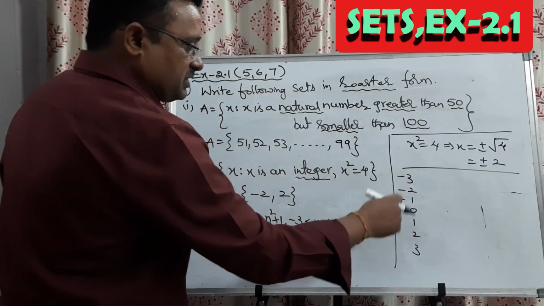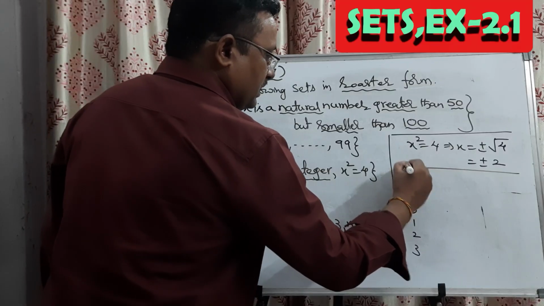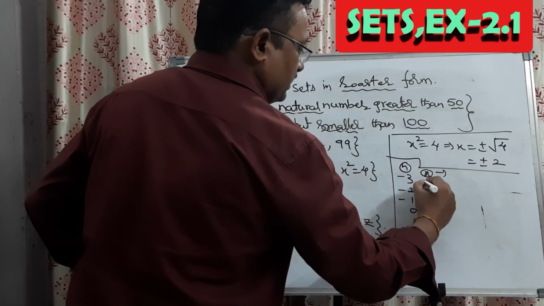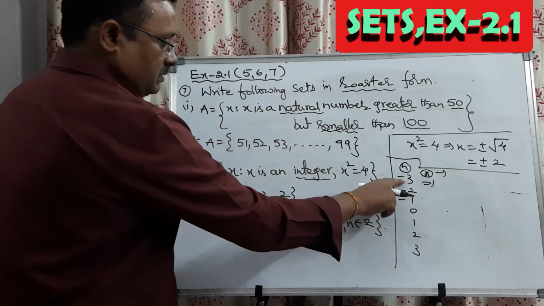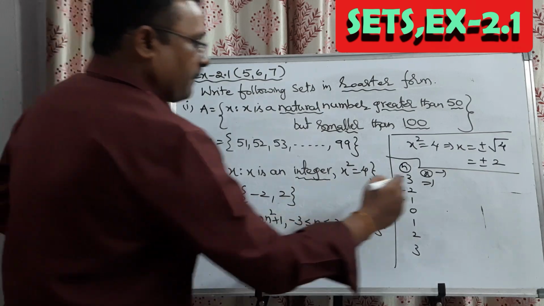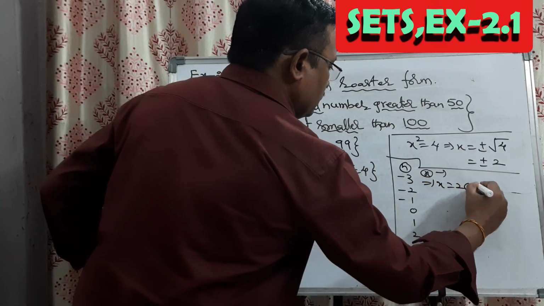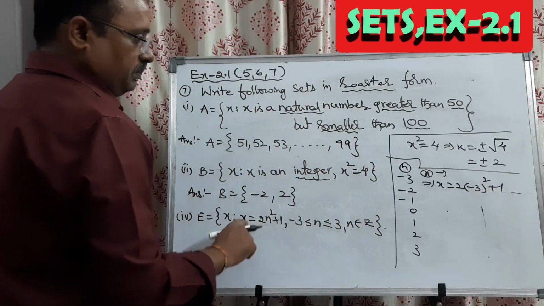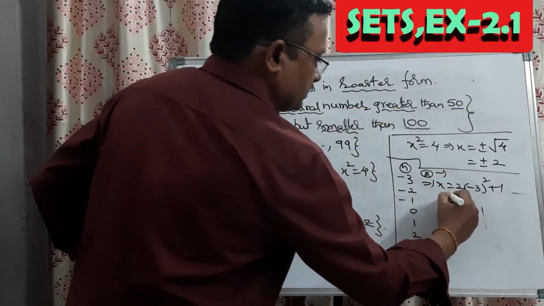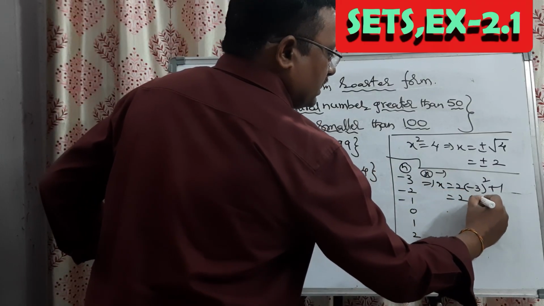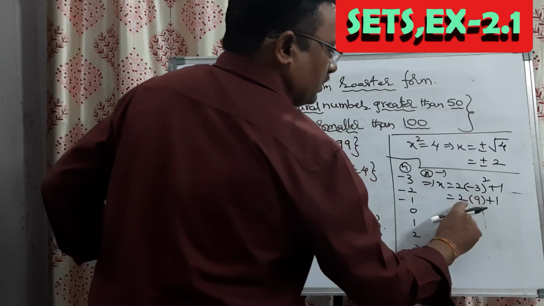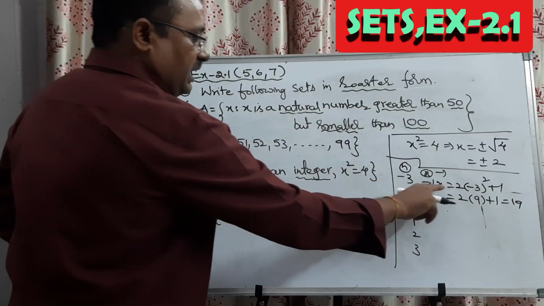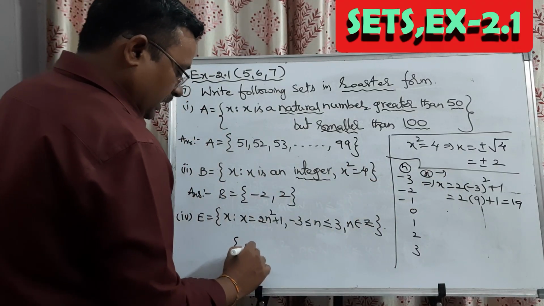If n is taking these chances, what will x be? Substitute minus 3 in its place. x equal to 2 into minus 3 whole square plus 1. So the numerical calculation: this is 2 into minus 3 whole square, value 9, plus 1. 2 nines are 18 plus 1 is 19. So at minus 3, x is giving us 19.